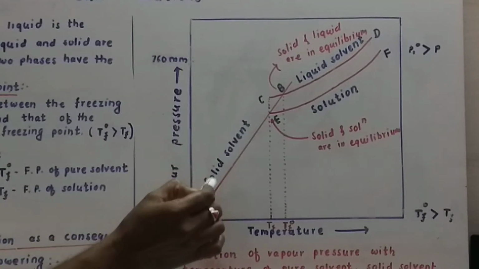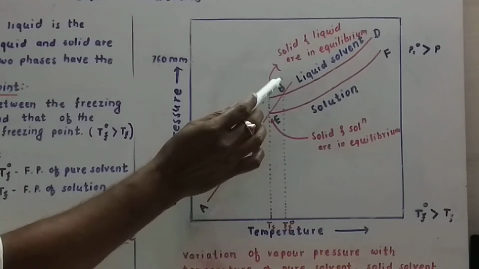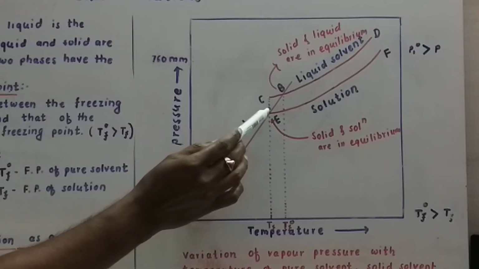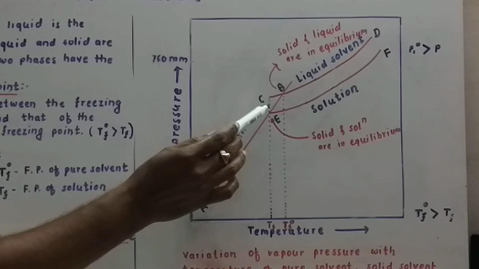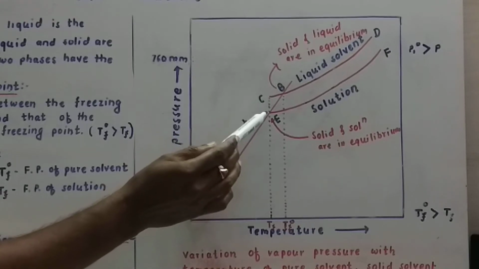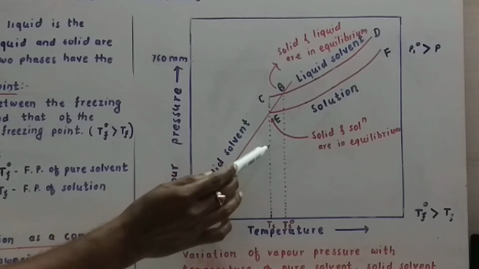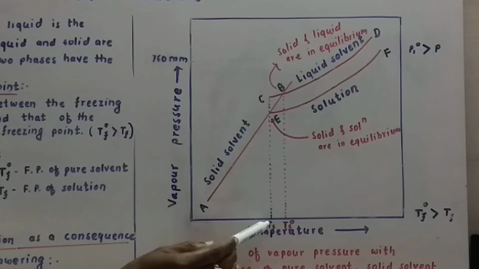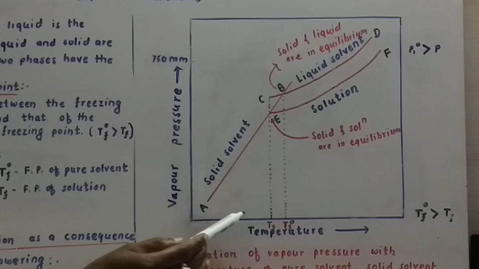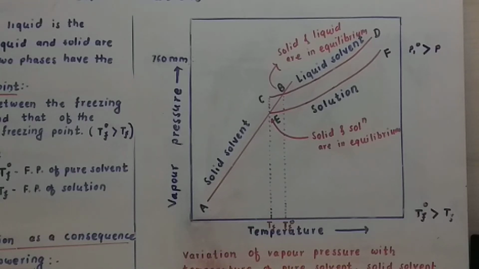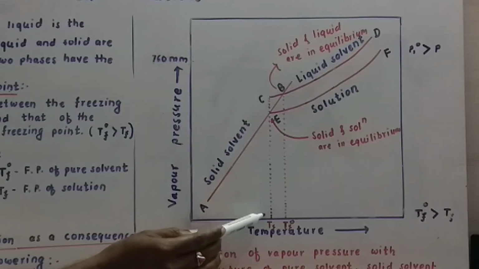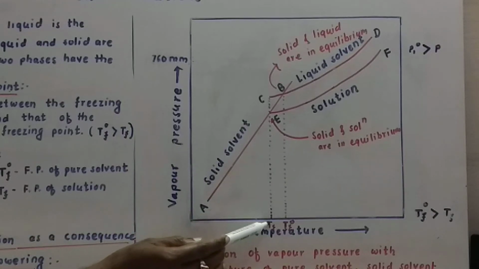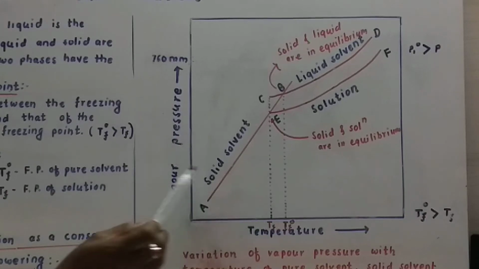The temperature corresponding to point E is Tf, which is the freezing point of solution.